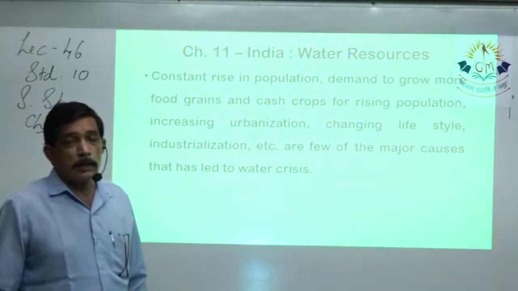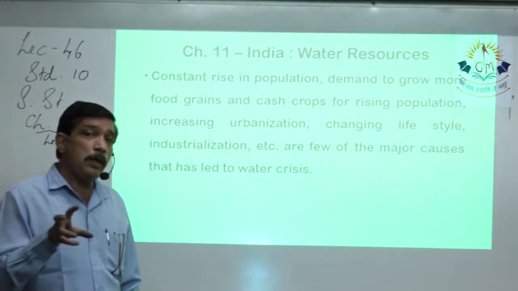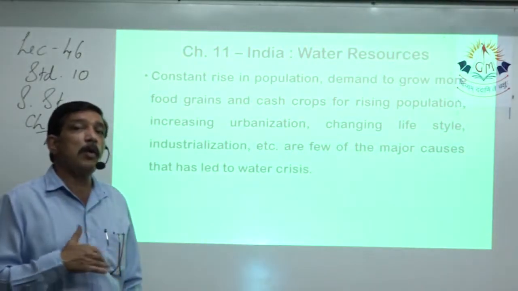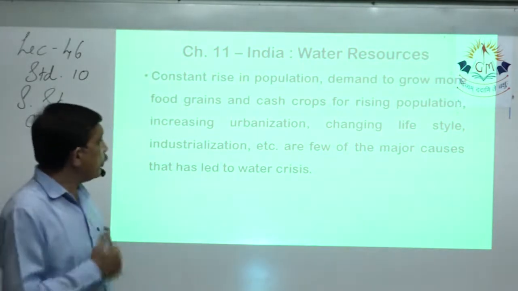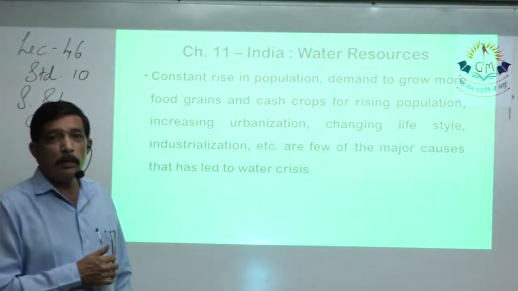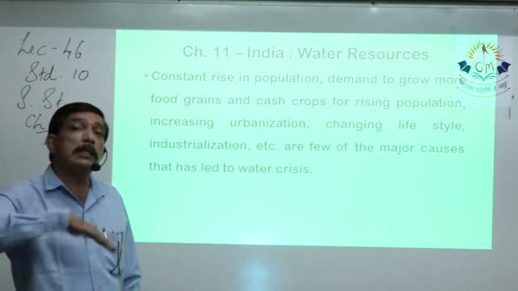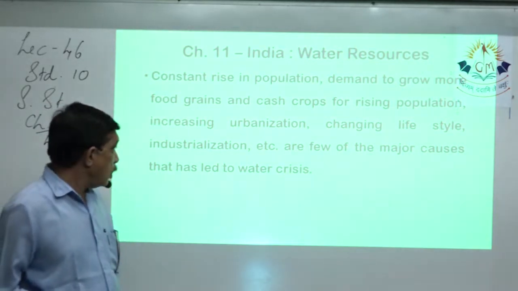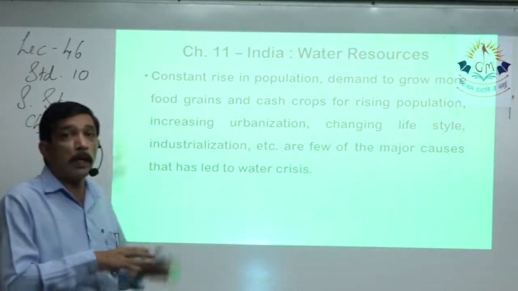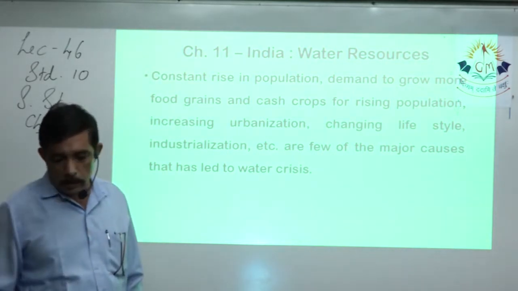Next, industrialization. For progress purpose, development purpose, not only to satisfy the demand of the population, but also for the progress of the nation, we need more and more industrialization. For that, we require water. So, because these are common causes, reasons for which water demand increases, and that is why water crisis is faced. We have not yet come to wastage of water, right? We are just talking an overall situation which demands more and more water, and that is why water crisis is faced.